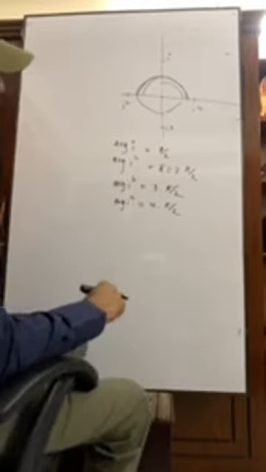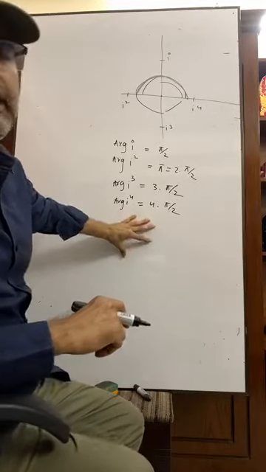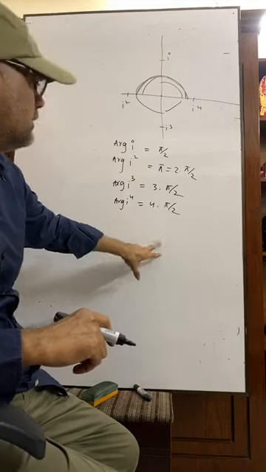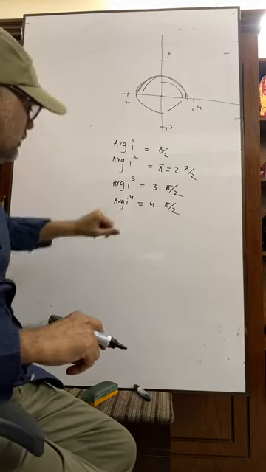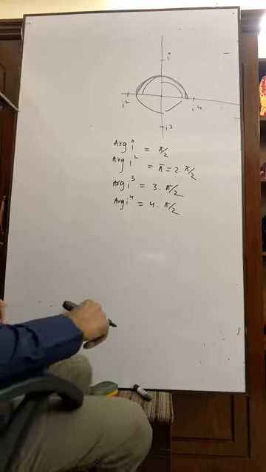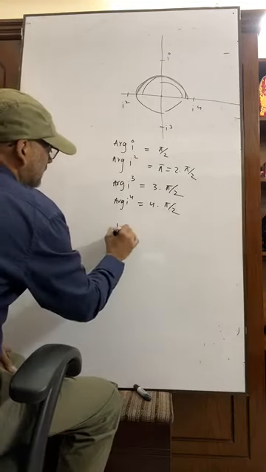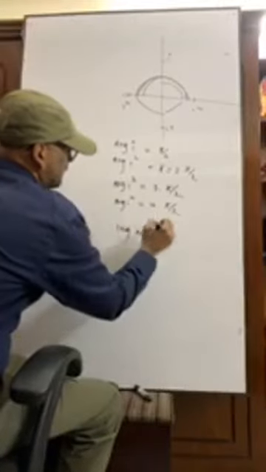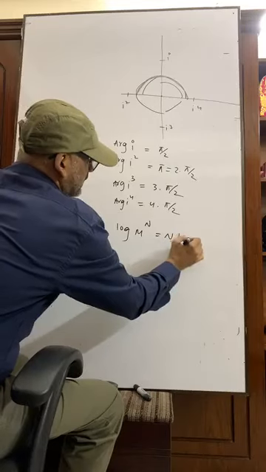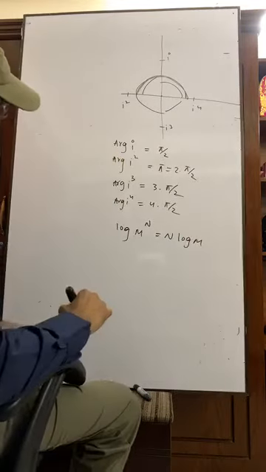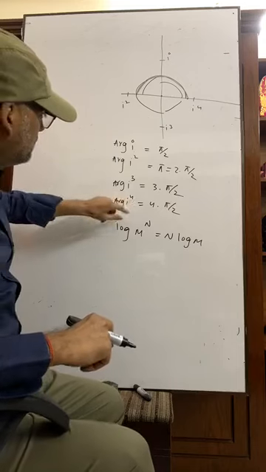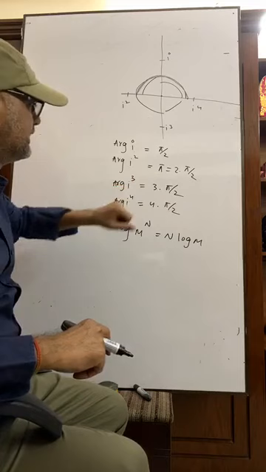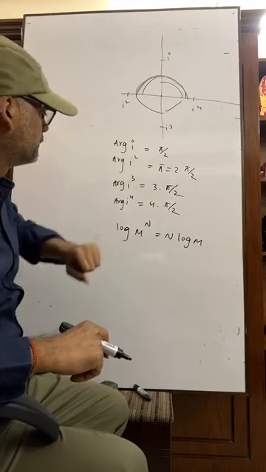You see the interesting fact, it follows the formula of log. When we use logarithm, log m to the power n equals n log m, right? This is power 4, so 4. This is power 3, so 3. This is power 2, so 2.